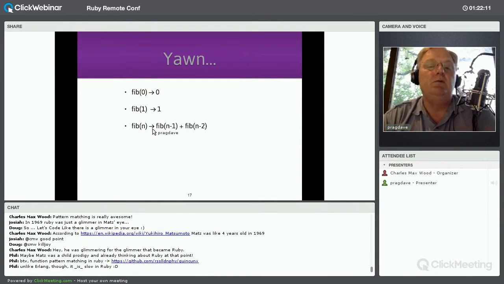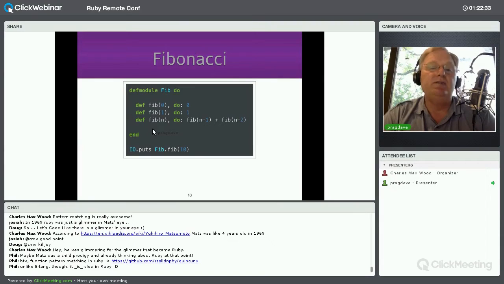If you go to Wikipedia or something like that, then you will see the definition of Fibonacci is something like this. There's a whole bunch of controversy as to whether fib 0 is 0 or 1. That makes it really exciting. But fundamentally, fib 0 is 0, fib 1 is 1, and fib n is fib(n minus 1) plus fib(n minus 2). If you're going to code that in Elixir, you could write this: defmodule Fib, and then the same function, fib, with 3 different heads. The first one is going to match if you pass it a 0. The second one is going to match if you pass it a 1. And the third one is going to match if you pass it something else.